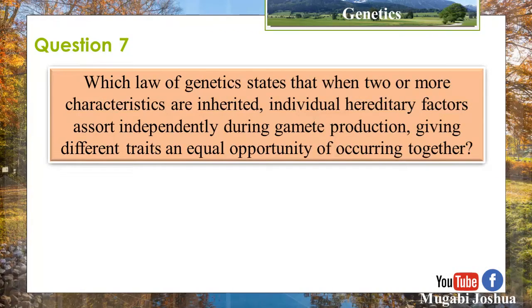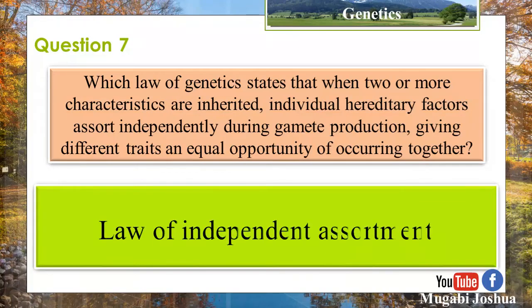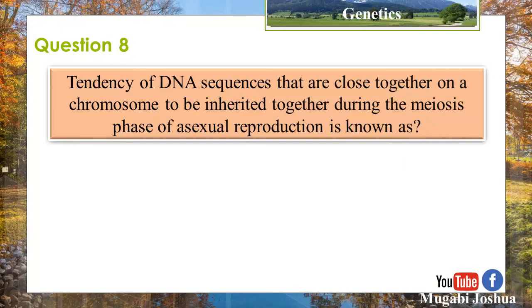Question 7. Which law of genetics states that when two or more characteristics are inherited, individual allelic factors are sorted independently during gamete production, giving different traits an equal opportunity of occurring together? Law of independent assortment. Question 8.